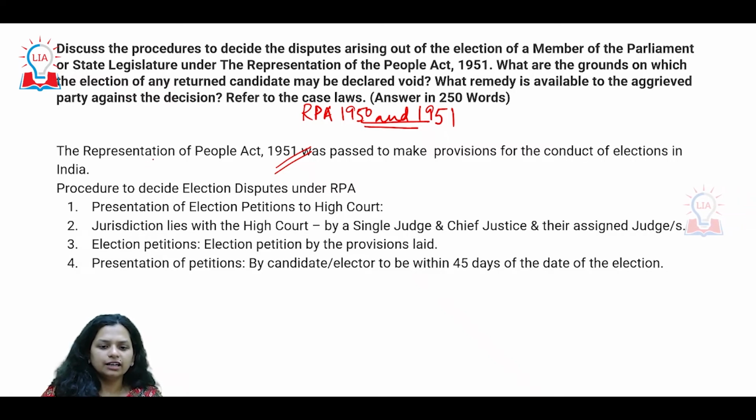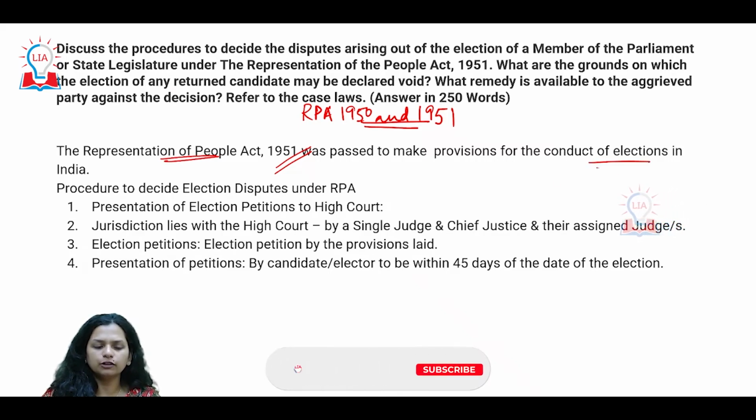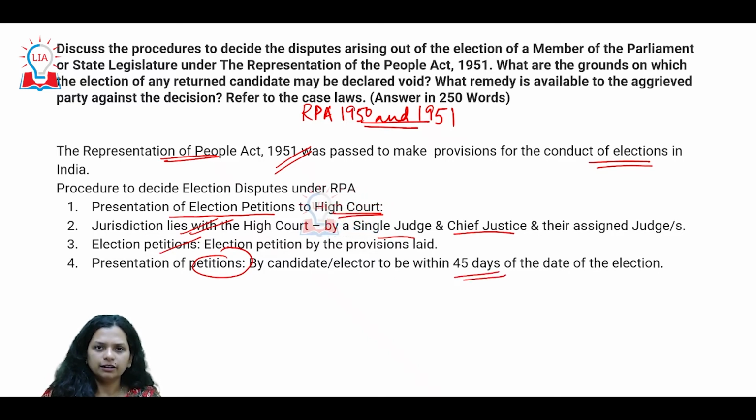Now, this particular Representation of People's Act is essentially done for the conduct of elections. So, for the conduct of elections, how the election petition is presented to the High Courts, how jurisdiction lies with the High Court, all of this is discussed in the RPA with regards to petitions and their presentation. 45 days is the end limit for any candidate or elector from the date of the election.